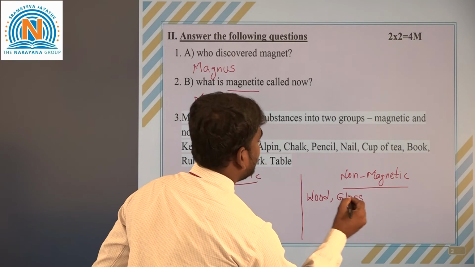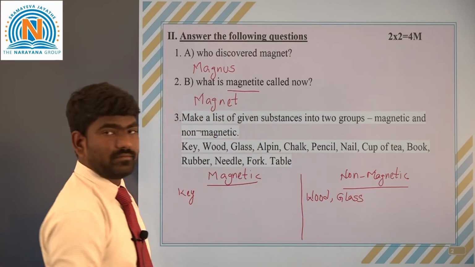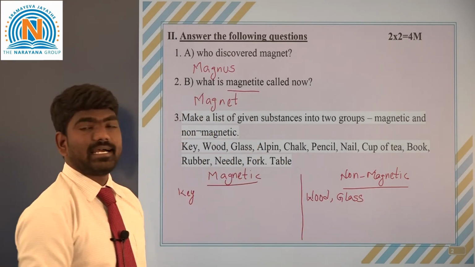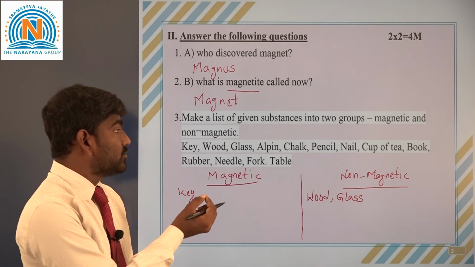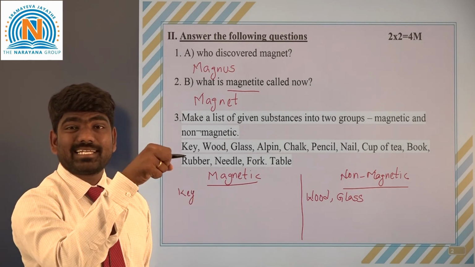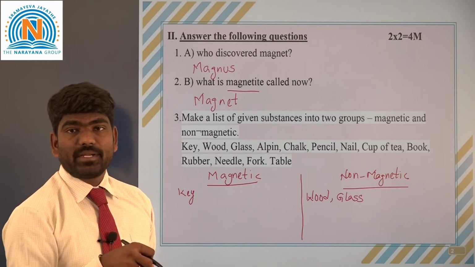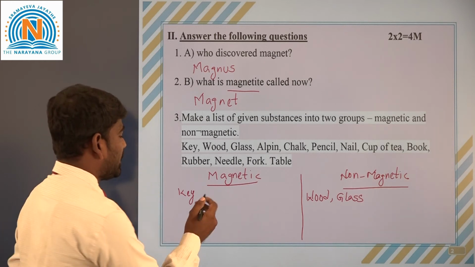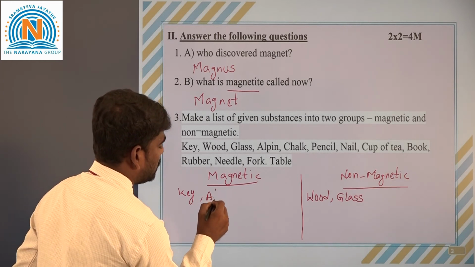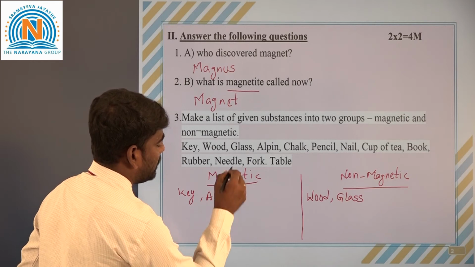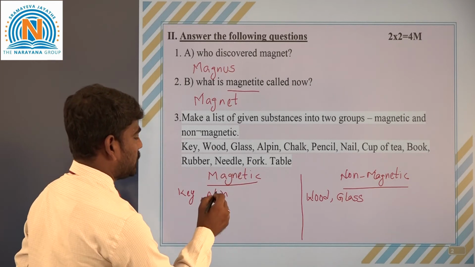And next one, alpine. We know that alpines are attracted to the magnet, so we have seen that alpines stick to the cap of the pin holder, right? Those alpines are attracted, so they come under magnetic substances.